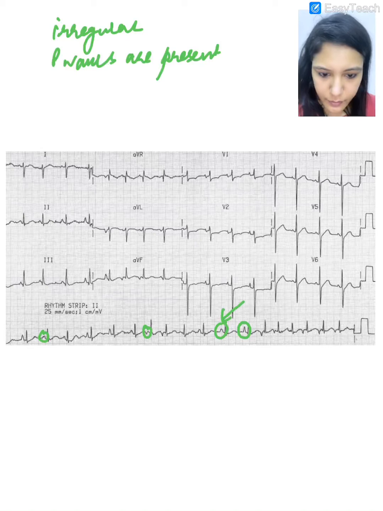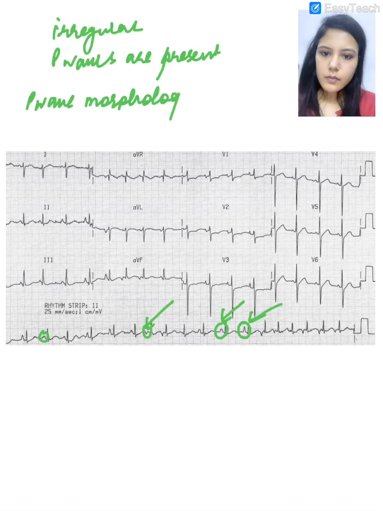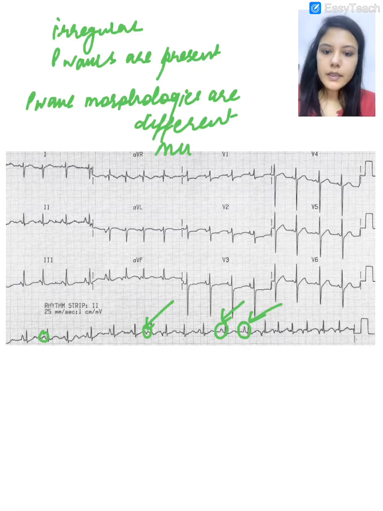This P wave looks different than this P wave. So when the P wave morphologies are different, it is called multifocal atrial tachycardia.